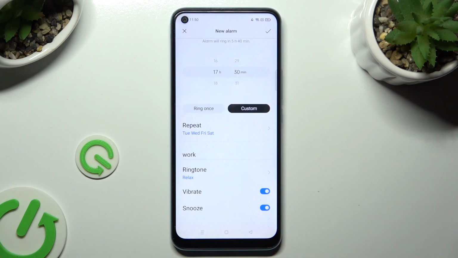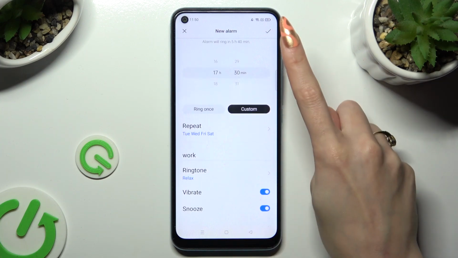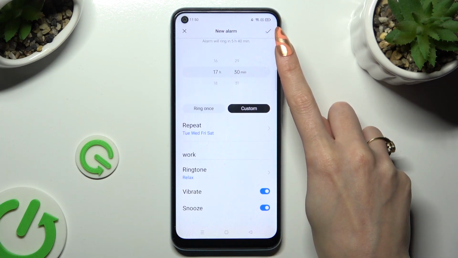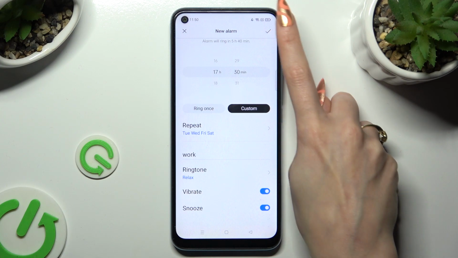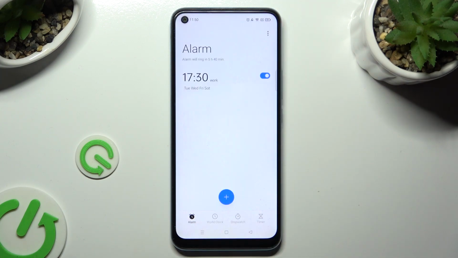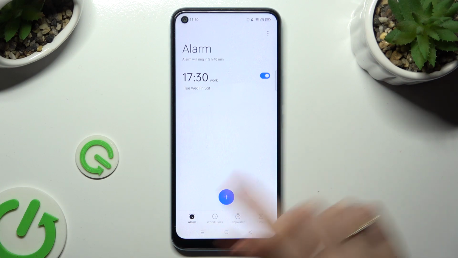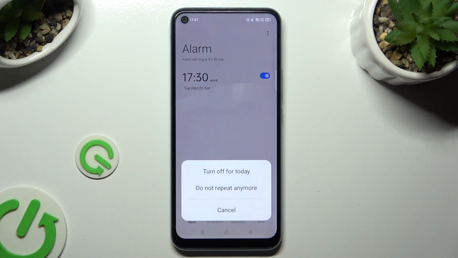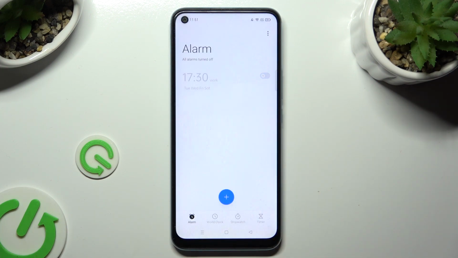Whatever you decided, when you finished, just click on this check mark at the top right corner to save your alarm. As you can see, mine was successfully added. To switch it off completely, tap on the blue switch next to it. Then click on one of those options. You can turn it back on by choosing the same, now gray switch.